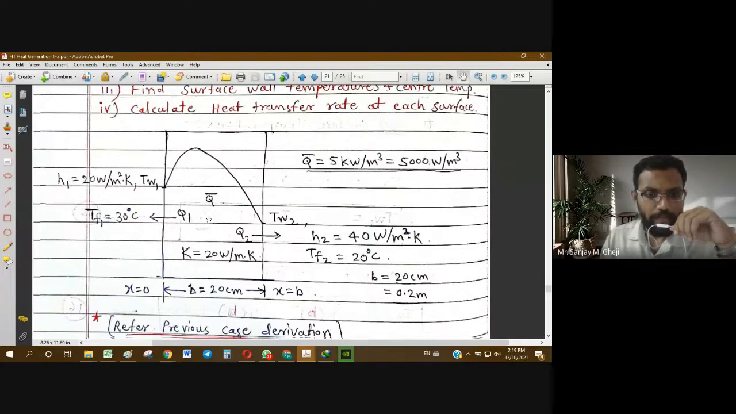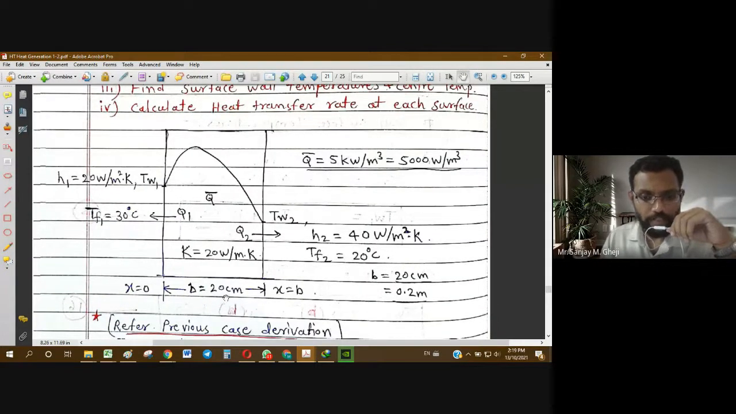This is a plane wall with thickness b as 20 centimeter, in meters 0.2 meter. On one side, let us say the wall temperature is Tw1, and on the other side Tw2. Q1 is the heat being transferred on the left face, and Q2 on the right face. Tf1 is 30 degrees Celsius and h1 is 20 watt per meter square Kelvin. On the right side, Tf2 is 20 degrees Celsius and h2 is 40 watt per meter square Kelvin.